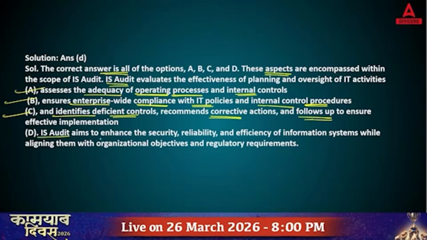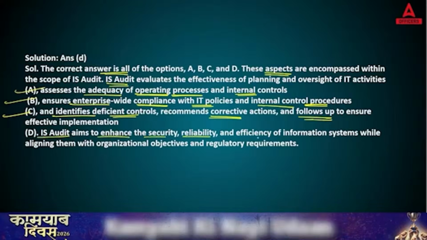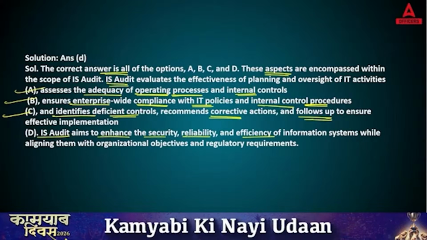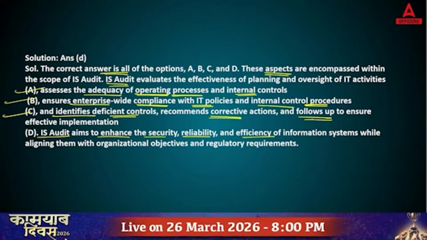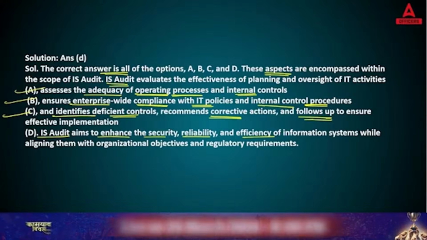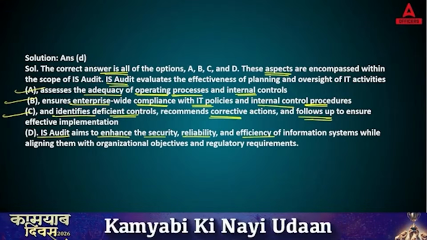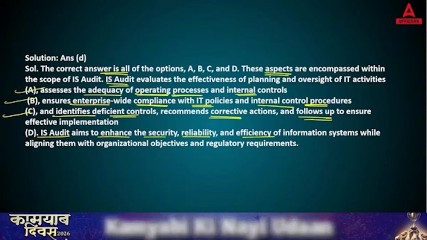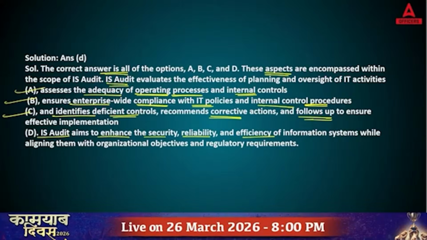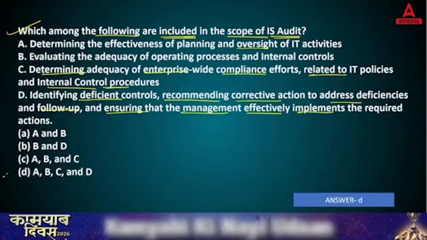Then IS audit aims to enhance the security, reliability, efficiency of information systems while aligning them with organizational objectives and regulatory requirements. So basically here, with the help of software, with the help of IS audit, you're not just eliminating manual audits and human errors, but you're also reviewing at the same time. You're also checking whether all the compliances of different statutory bodies, regulatory bodies, you're following or not. So the right answer is actually D. That is the reason.